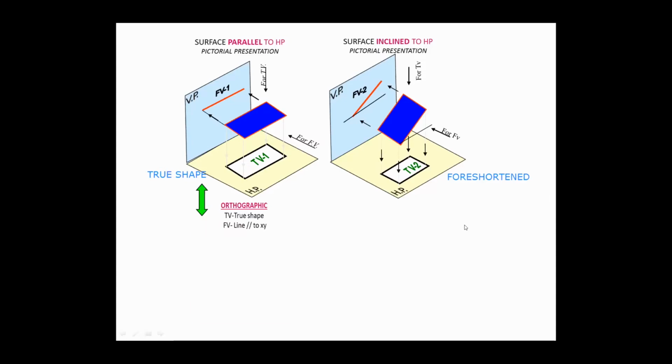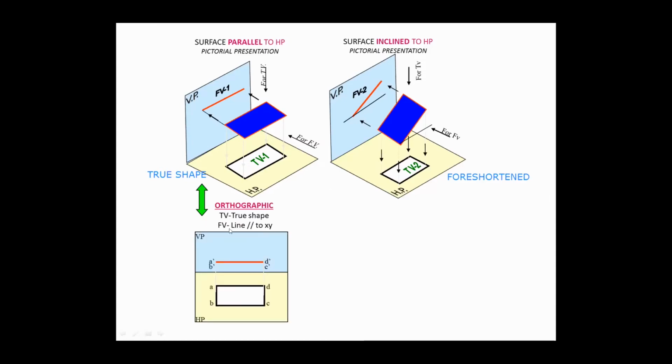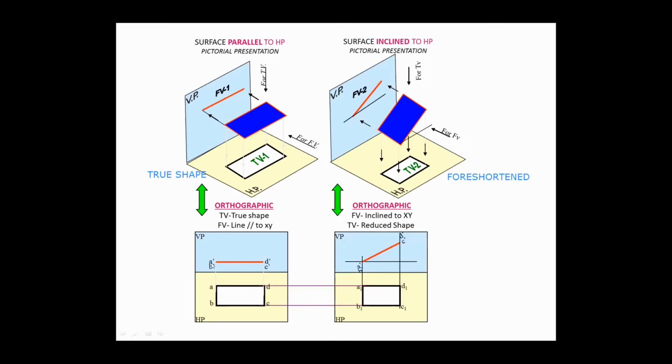Yes or no? So when you draw the orthographic projection, these annotations are not proper. Just imagine that any name can be given, and the second corner that you're seeing will be inside the brackets. So this front view is just a line. If you shift the front view, what does that mean?